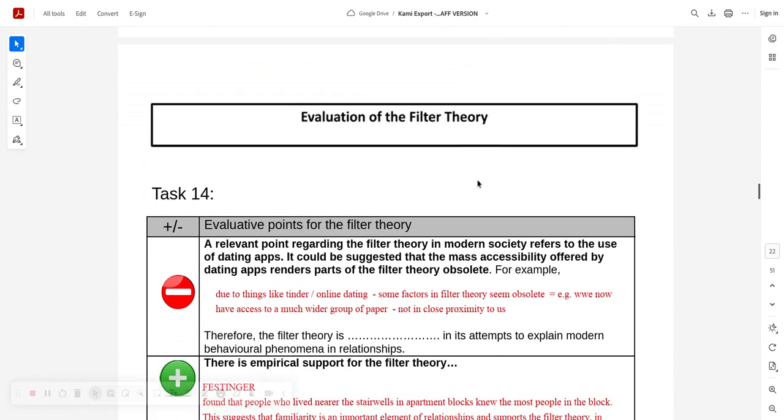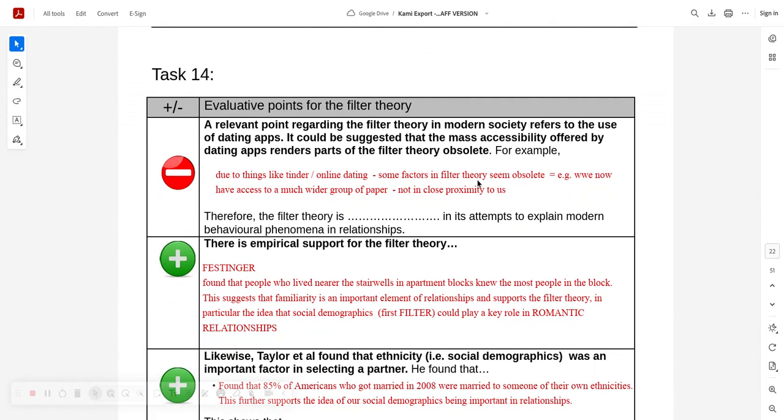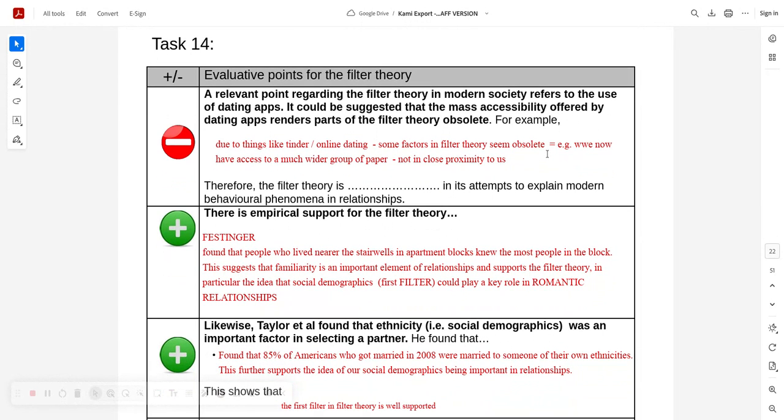Then you've got evaluation of this. Hopefully you've got some evidence down here as well. Some old evidence I've used here is Festinger, which is actually cited in exam mark schemes about people who live in stairwells, in apartment blocks, near more people. Therefore, supports the idea of demographics as a factor. But the top point, I've just blitzed over this, online dating seems to make some of these parts obsolete, which would mean it lacks temporal validity, doesn't it? Only aspects so, not all of it.